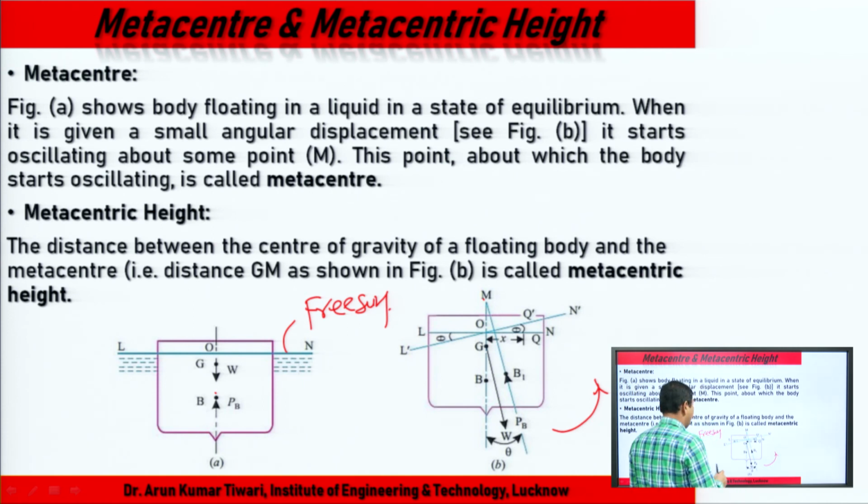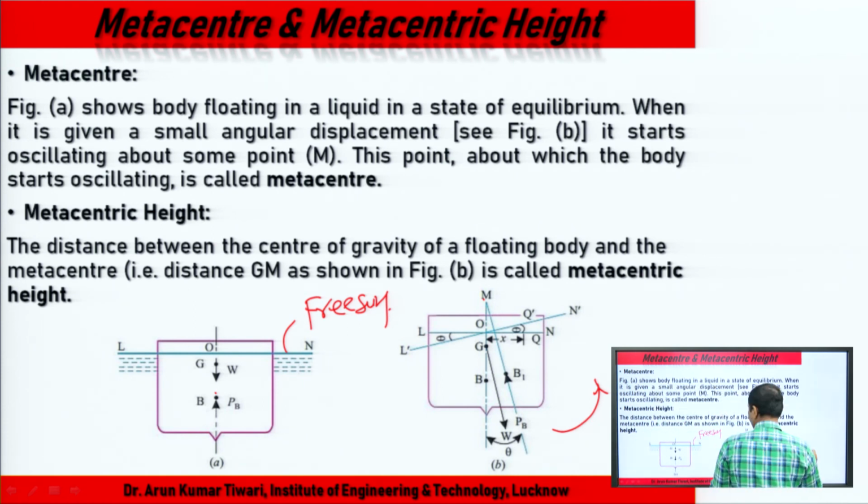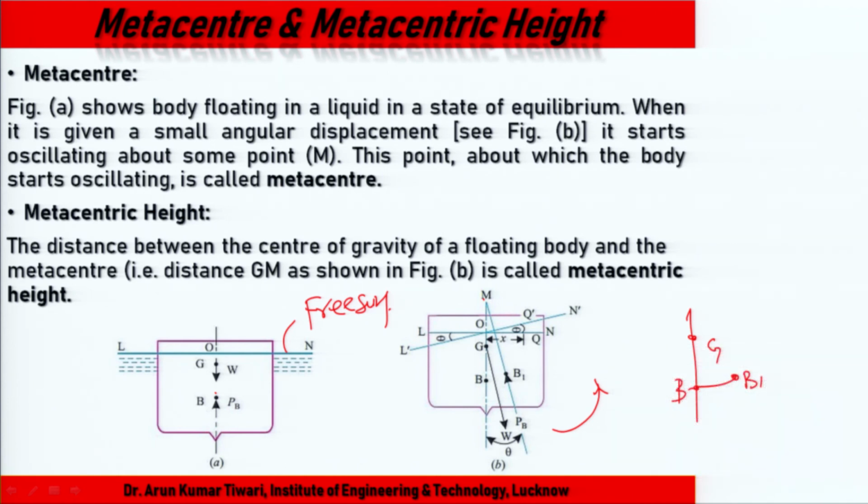Because B occupies a new position B 1 when twisting, the line of action is extended and it cuts at this point M. This is the F B, the weight is the capital W downward, and this is theta.